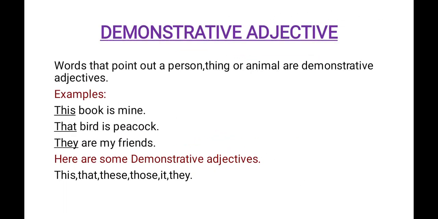Now let us see demonstrative adjective. What is a demonstrative adjective? Words that point out a person, thing, or animal are demonstrative adjectives. Examples: this book is mine. That bird is peacock. They are my friends. So these words, this, that, they demonstrate the person, thing, or animal. So these are all demonstrative adjectives. Here are some demonstrative adjectives: this, that, these, those, it, they.